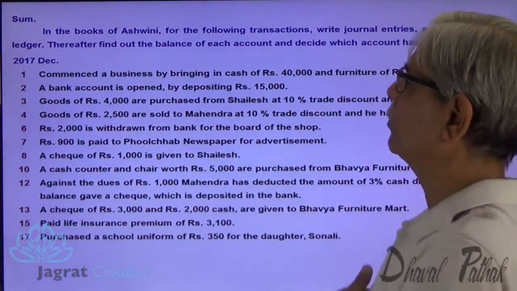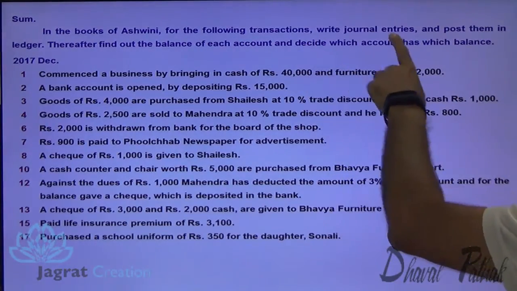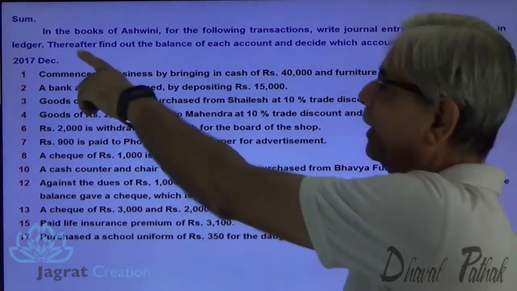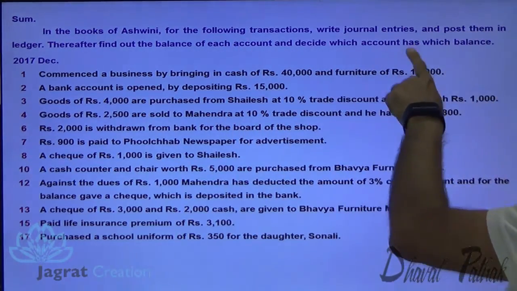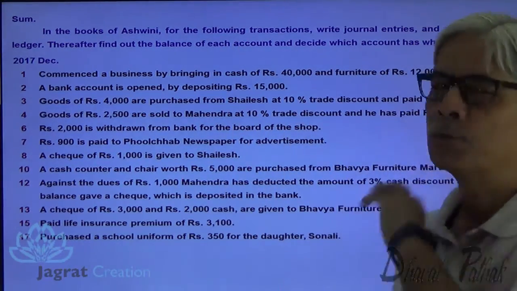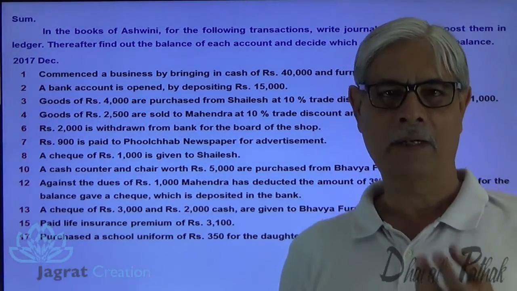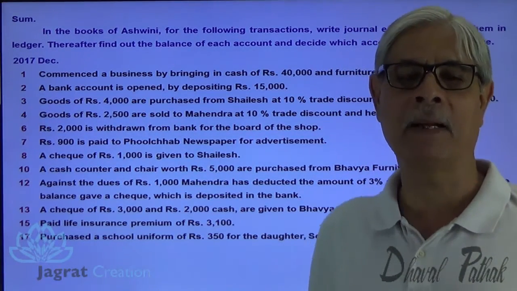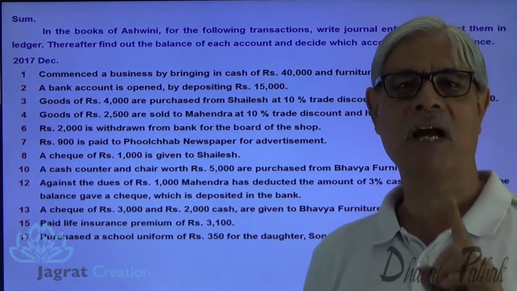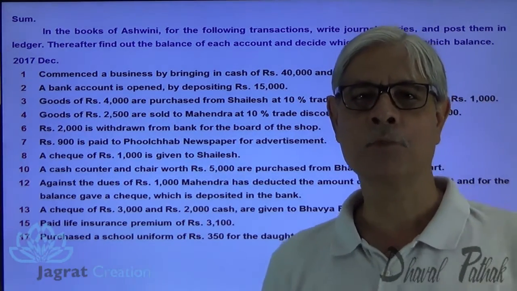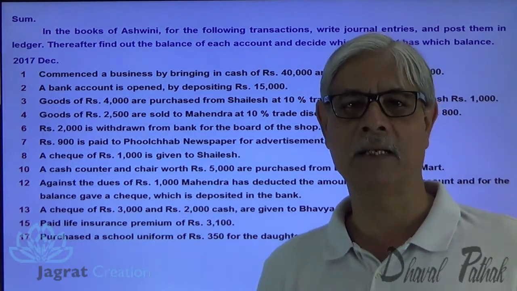In the books of Ashwini, the following transactions: write journal entries and post them in ledger. Thereafter, find out the balance of each account and decide which account has which balance. So you are required to decide debit balance and credit balance after preparing ledger. Though you are not told in this sum, I am going to prepare the trial balance after completing the ledger balancing.